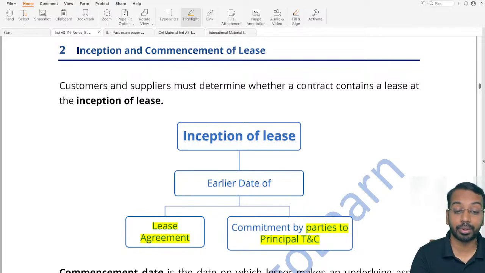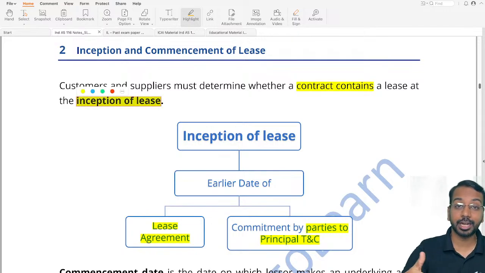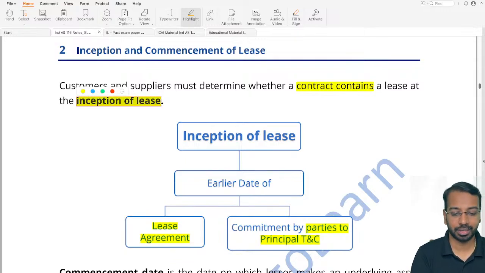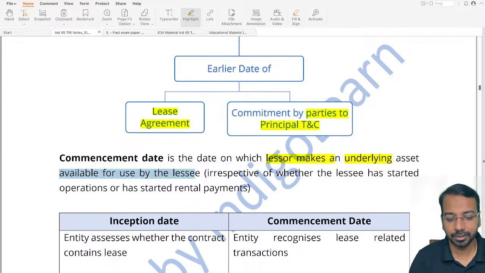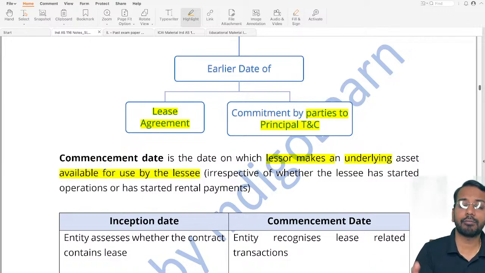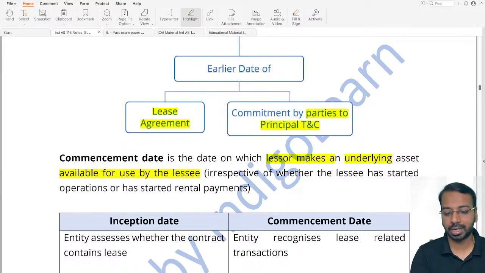Now why is inception important? Inception is important because whether a contract contains a lease or not, we have to decide at the inception of the lease. So on the date of agreeing to the contract or on the date of signing the lease agreement, we will say whether the contract contains a lease or not. That is the first thing. Second, commencement. Commencement is the date on which the lessor makes an underlying asset available for use by the lessee. So the date from which I can use the asset is called commencement.